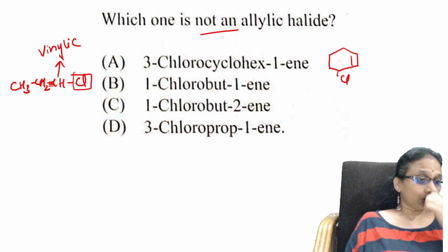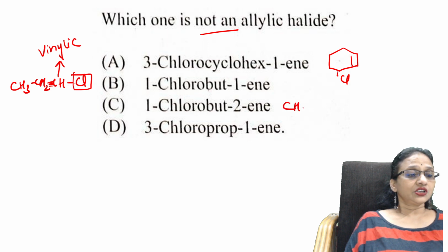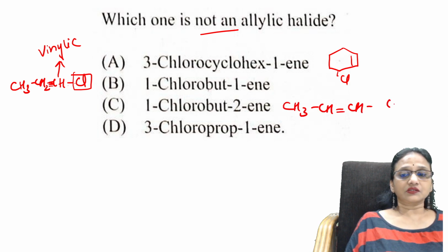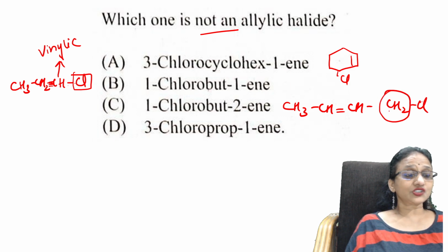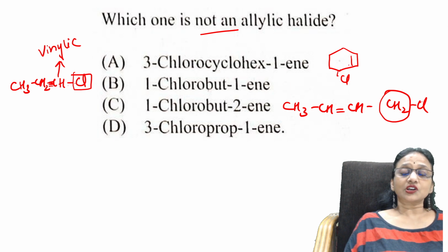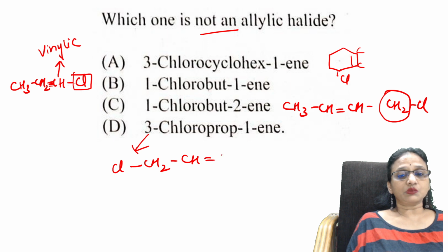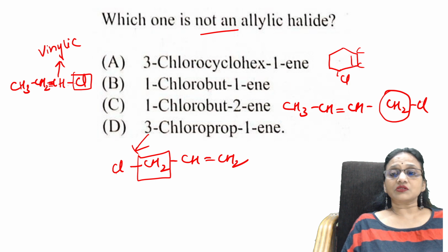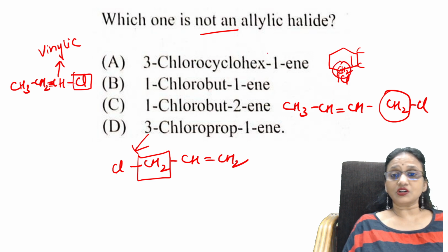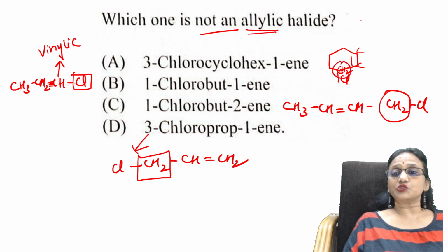Let's see, now what is chlorobutene? 1, 2, 3, 4. In this, chlorine is attached to a CH2. Here also, chlorine is attached to a CH2. Let us see the last one. 3-chloro-1-propene, with a double bond. See here, chlorine is again attached to a CH2. So in between, if the chlorine is attached to a group and then it is attached to a double bond, then it is allylic. So in allylic, it should be a double bond, CH2 and X.